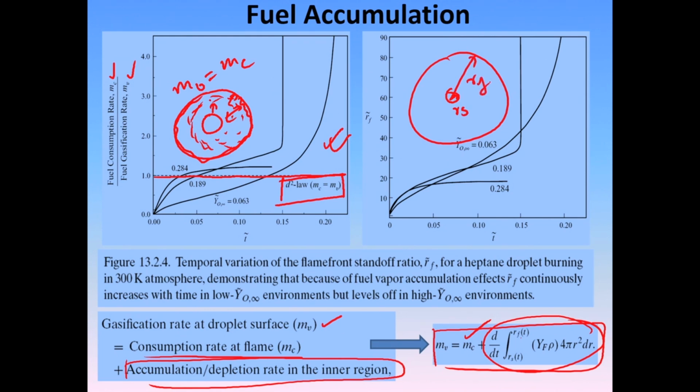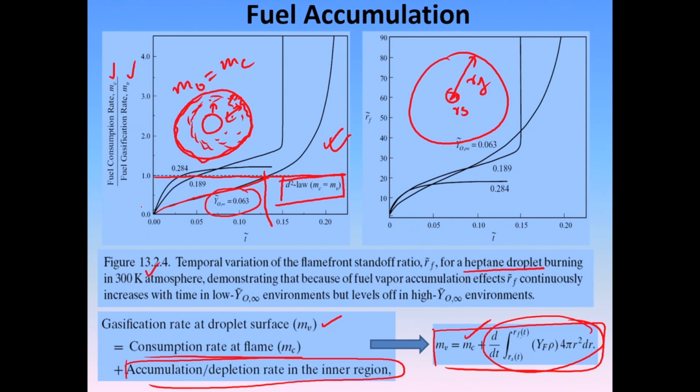So, what you see in this particular plot is that ideally the ratio should be 1, because that is what the d square law actually prescribes. But do you see that, for example, in an oxygen depleted environment, YO infinity, these results are for a heptane droplet in a 300 K atmosphere, room temperature burning. If it burns in a low oxygen environment, you see that this ratio approaches 1, but for a significant part of the droplet lifetime it is not. It is quite low actually.